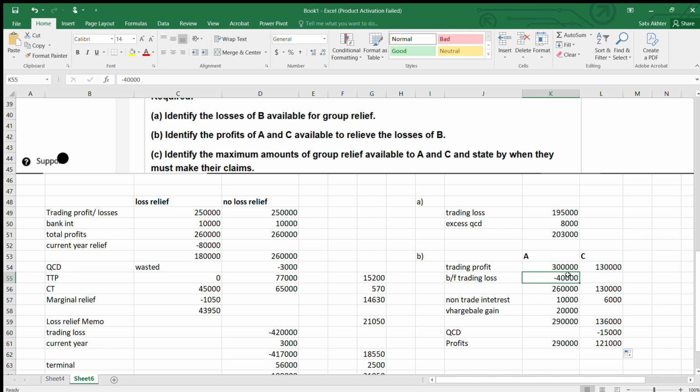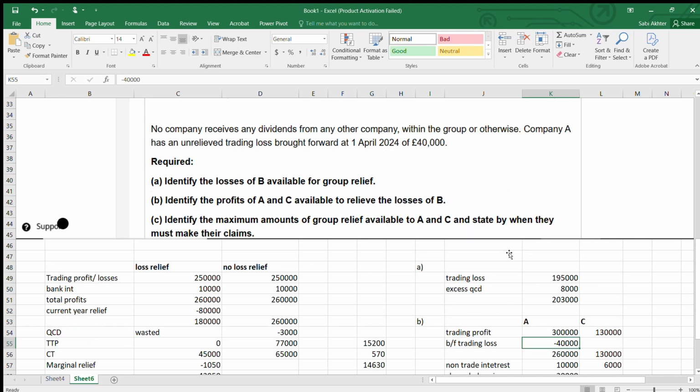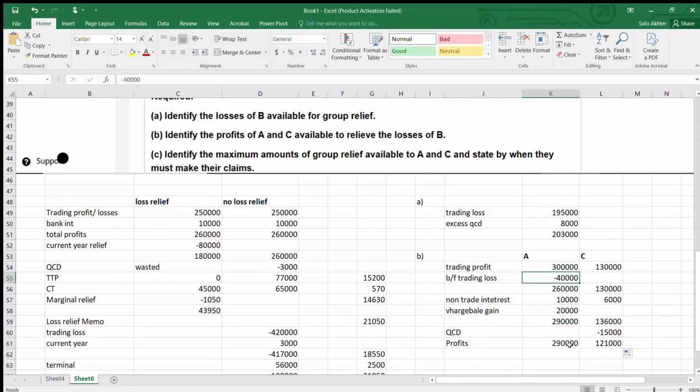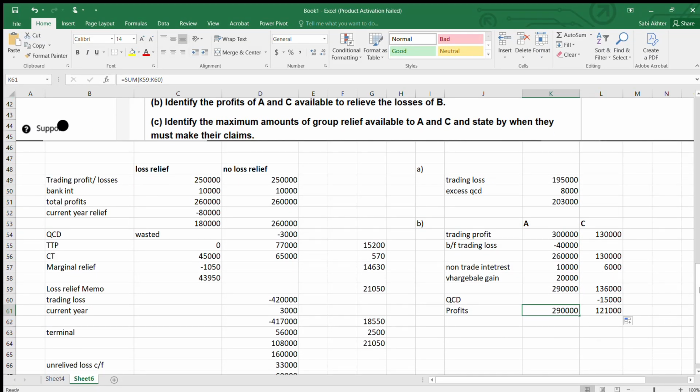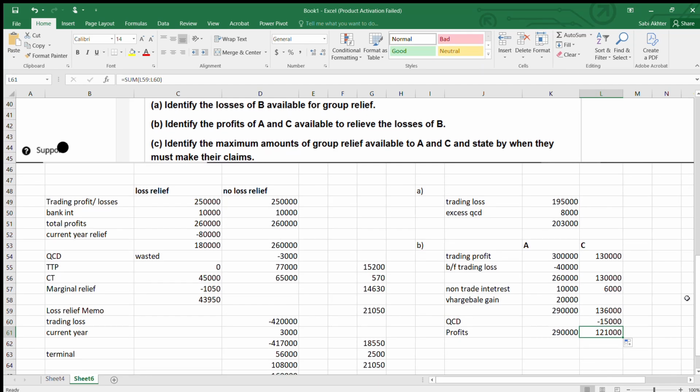Out of the 290,000, 200,000 was the loss of B. So he can get the entire amount relieved against A's profit. Then A will be left with only 90,000. And group relief is after QCD, that's why we have deducted QCD. For C, the entire amount cannot be utilized because it's just 121,000. Still, after utilizing this, B is going to have some unrelieved losses.